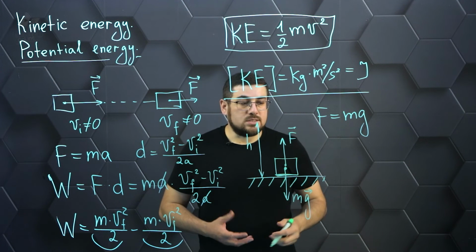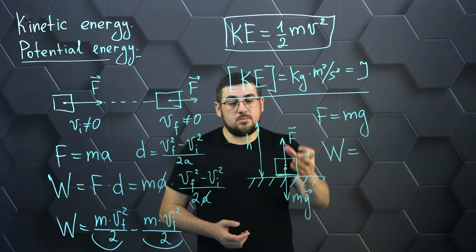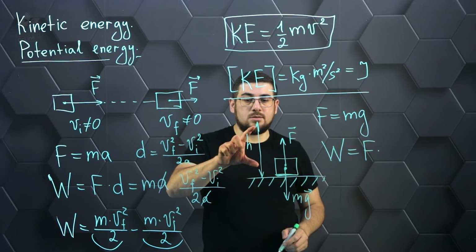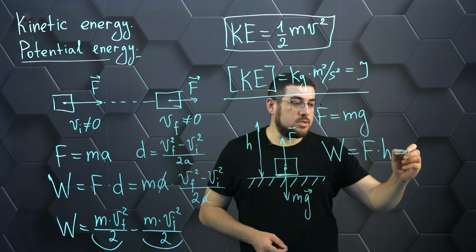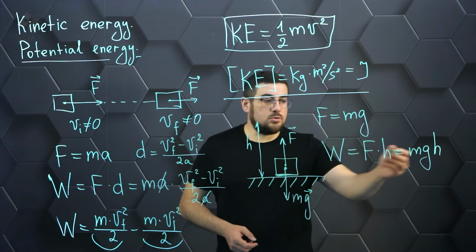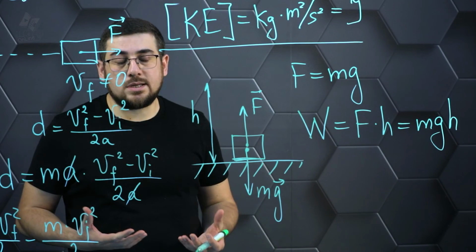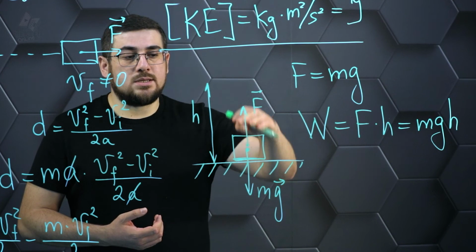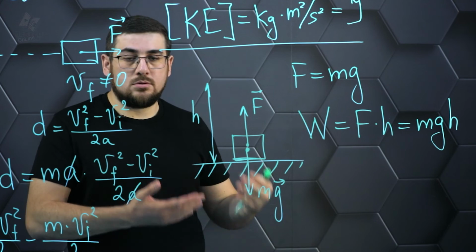Then the work that has been done by this person, for example, who lifts this body, will be determined by the product of the force by the displacement of this body. And accordingly the force will be equal in this case to the force of gravity. Thus we have received the formula for calculation of work on lifting of the given body. And if we think now from the point of view of energy, on what has this work gone? This work was done to lift this body to some height h, that is to give it some energy, in this case potential energy.